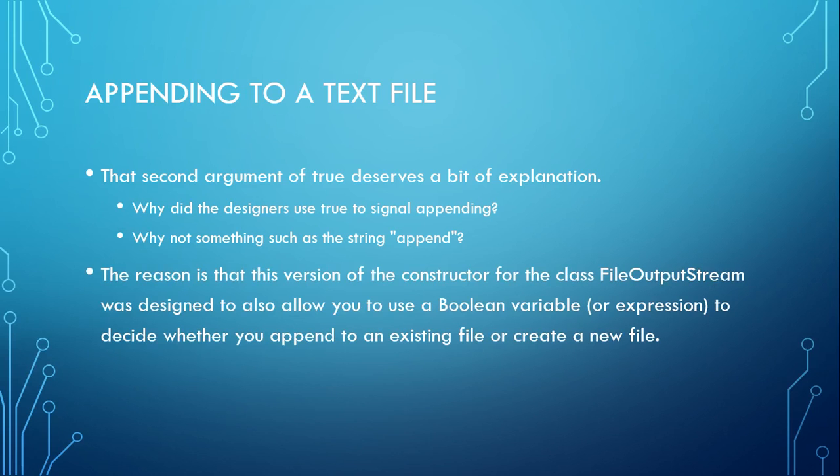Well, the reason Java developers have it this way is that this version of the constructor for the class FileOutputStream was designed to allow you to use a Boolean variable or expression to decide whether you want to append to an existing file or create a new file.